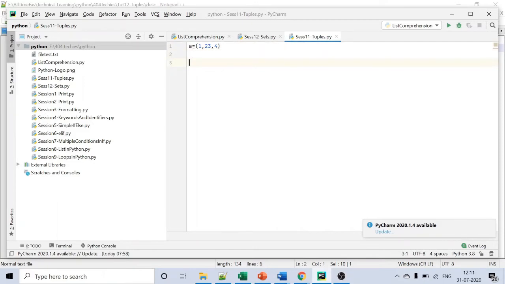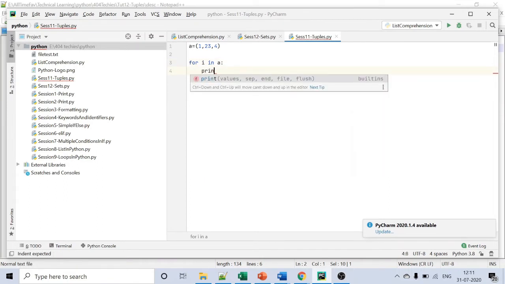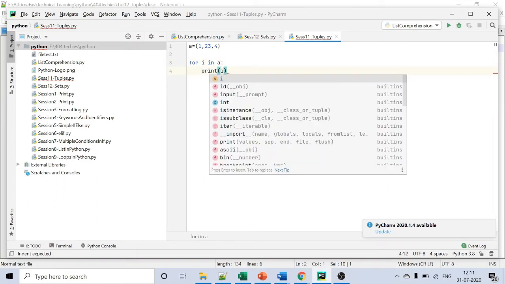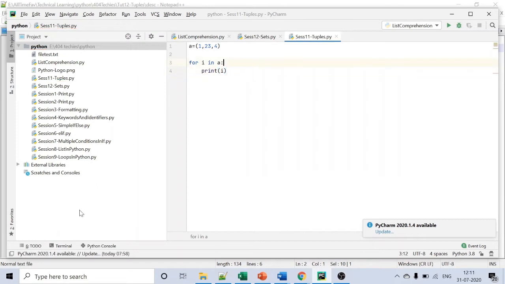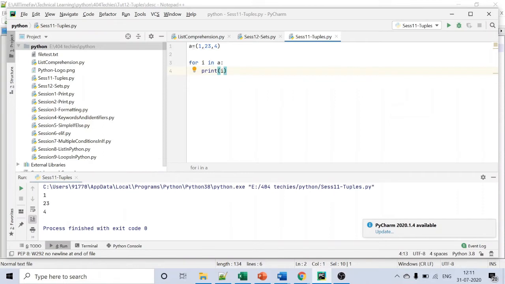So I said the data is indexed. If I iterate the data, the data will come in order, like first 1, second 2, third 4, as we gave in the tuple. So the data is ordered.